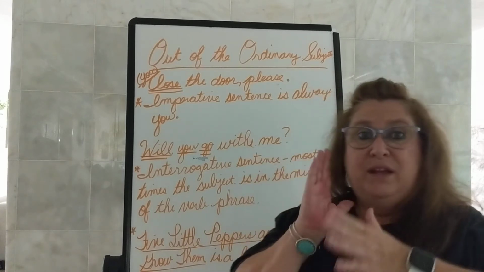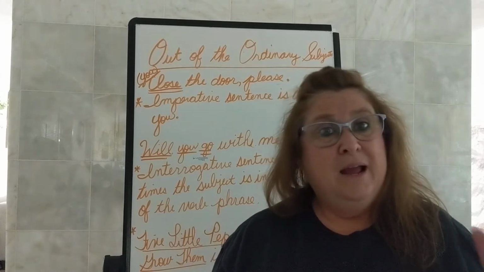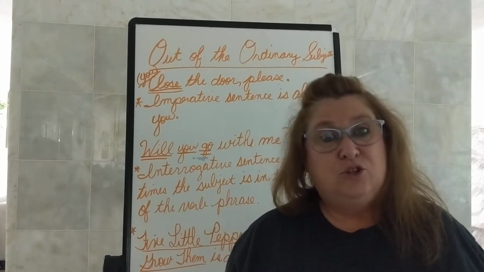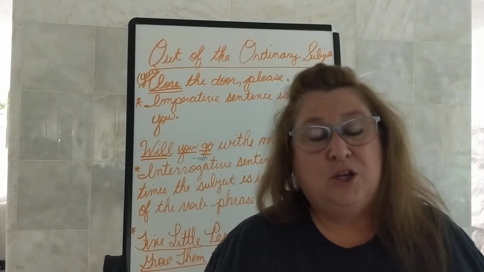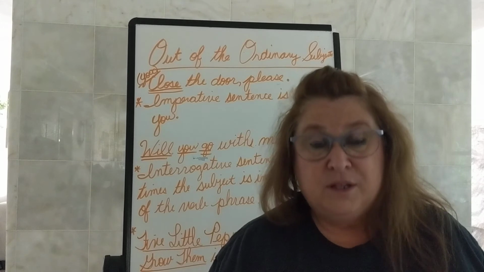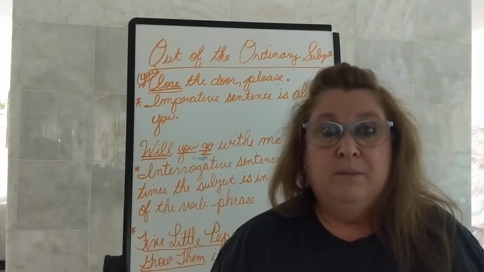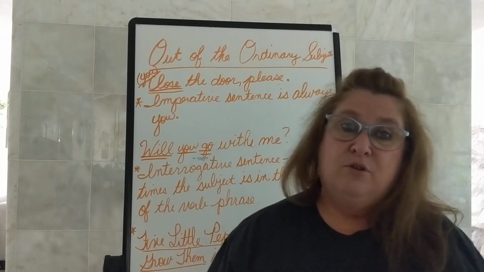Find any word that is on our verb list. This is why our verb lists are so important. Am, is, are, was, were, be, being, been. Have, has, had, do, does, did, shall, will, should, would, may, might, must, can, could. If you do not know those, you need to know them. You need to learn them and you need to know them. Because that is the first thing you must do: look to see if there's any word in your verb list.